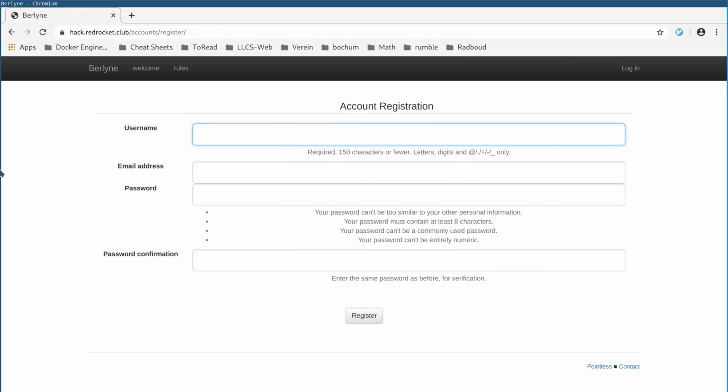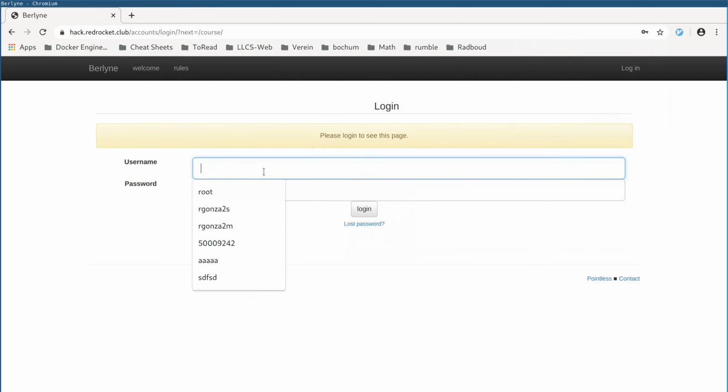The username you choose really doesn't matter. It's up to you what you want to make it. The email address as well. The email address is only used if you need to reset your password. So I chose hacker1234. Now I'm registering.